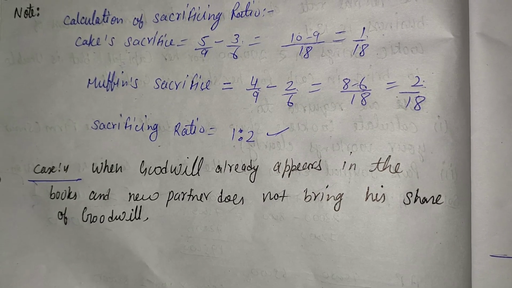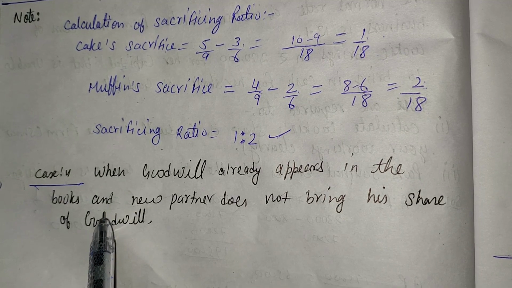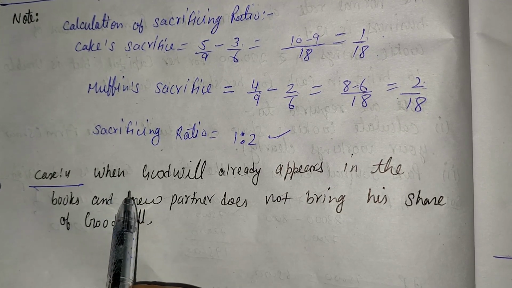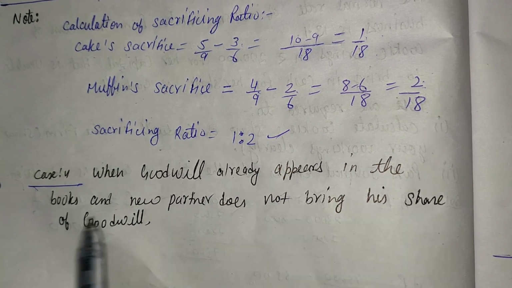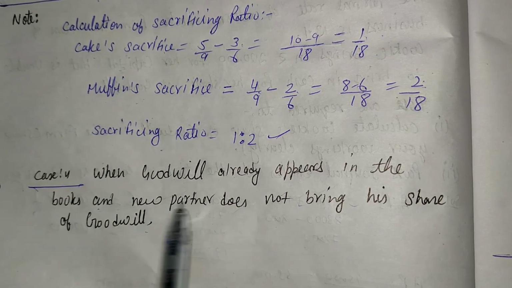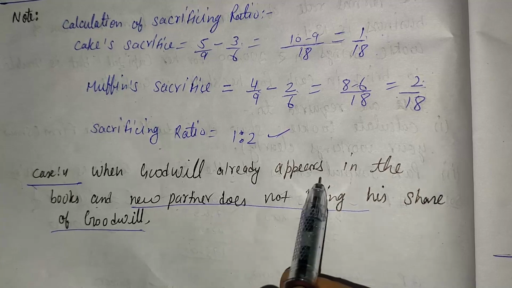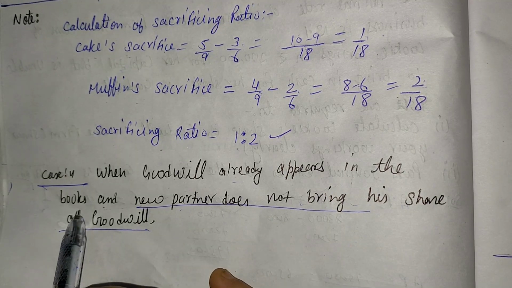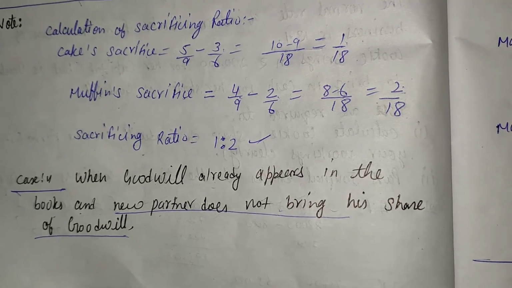Now come to case number 4. Case number 4 is an additional feature of case number 3, when goodwill already appears in the books and the new partner does not bring his share of goodwill. That topic we already discussed. Here the new thing is when goodwill already appears in the books. What should be done at that time, we will discuss.